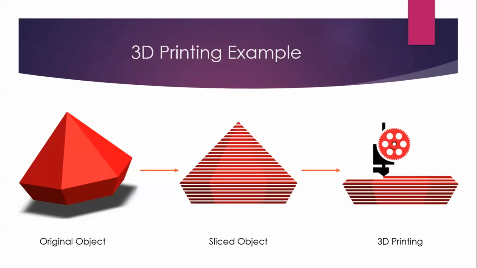So now what we do, we take this model and we make a digital model of it in our computer. Now what we do is we slice it up. By slicing, what I mean is, here's the one page, here's the next one, here's the next one. Like this, all the parts are sliced up. And then this single part is printed, then this is printed, and then the whole of the object is printed.